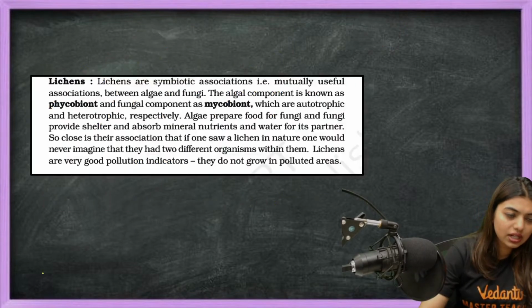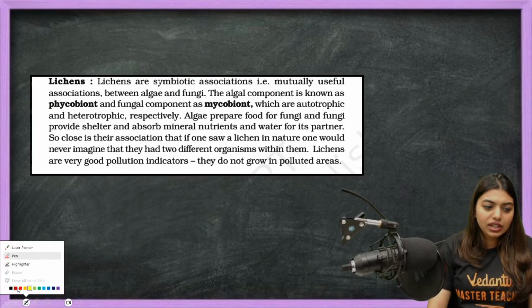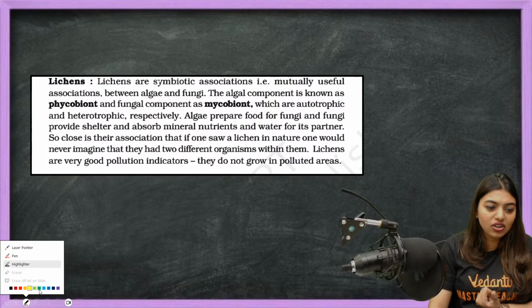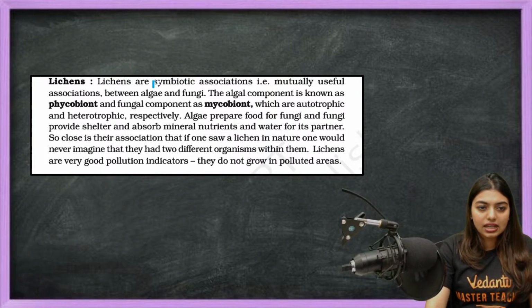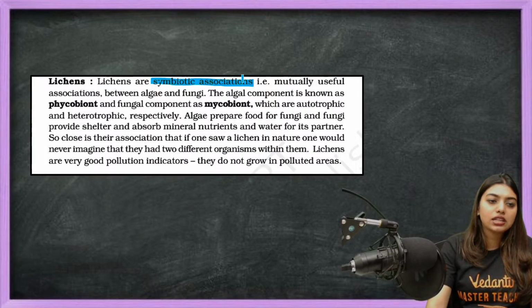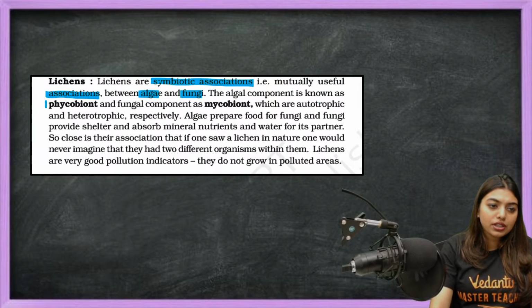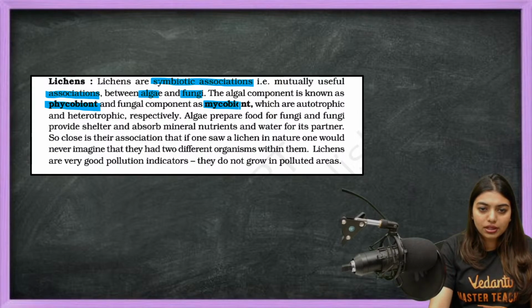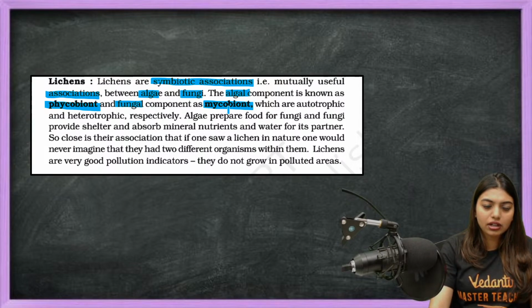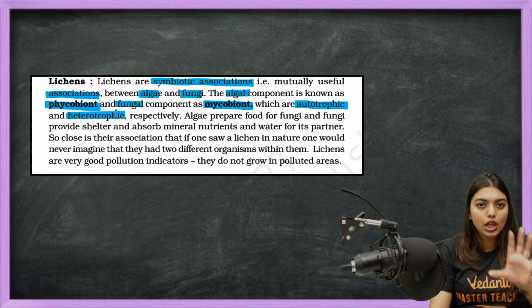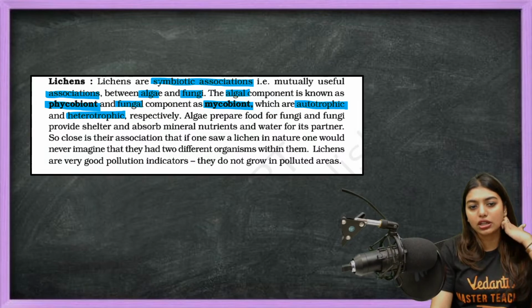Now the last topic we are left with is lichens. As I told you, we have all seen a lichen in our life, but we have never identified it, because no one told us that we have to identify a lichen. But understand, lichens are a symbiotic association, that is a mutually useful association between algae and fungi. The algal component is known as phycobiont and the fungal component is called mycobiont, which are autotrophic and heterotrophic respectively. That is, one can make its own food, while the other depends on another organism for food.